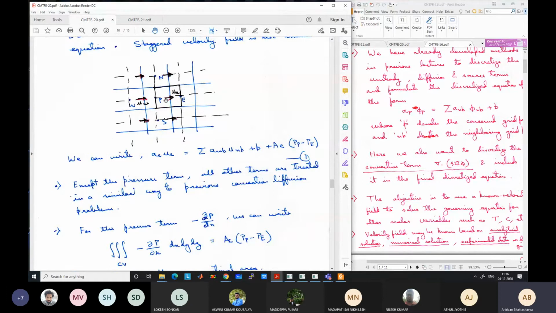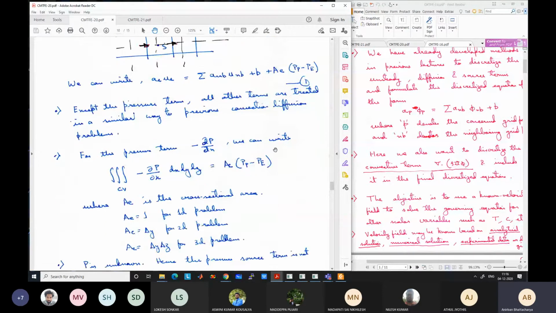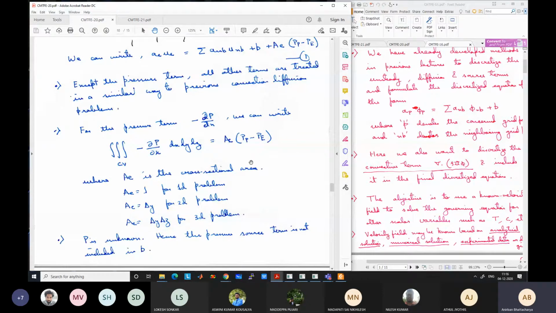Similarly, if we solve for the y direction, pressure difference will be for the y direction, and so forth for the z direction. AE (PP minus PE). This is how we have seen how to integrate the pressure term. Minus dou P dou X dx dy dz over the control volume gives us AE (PP minus PE), where AE is equal to the cross-sectional area. Depending on whether it's a three-dimensional problem, you can easily see if you integrate it, you will get (PP minus PE) into delta Y delta Z. Okay, in 3D.